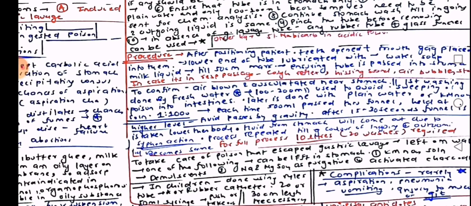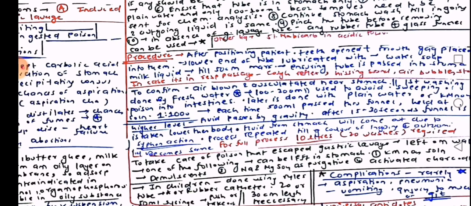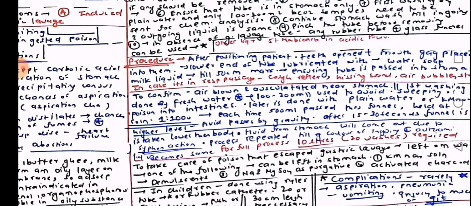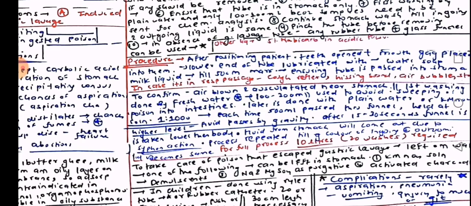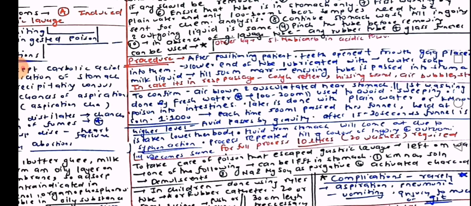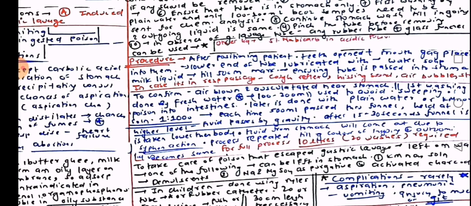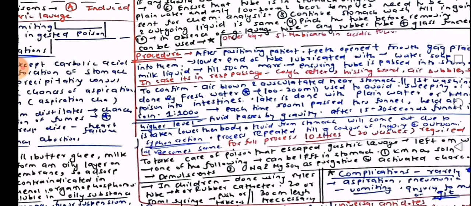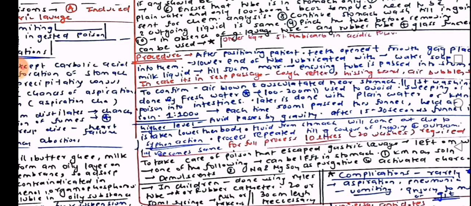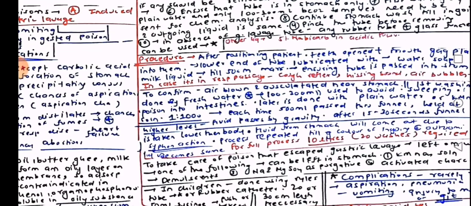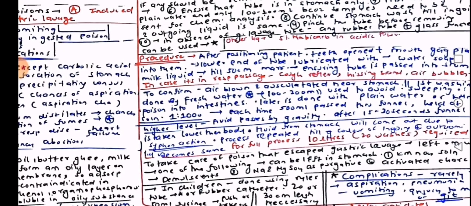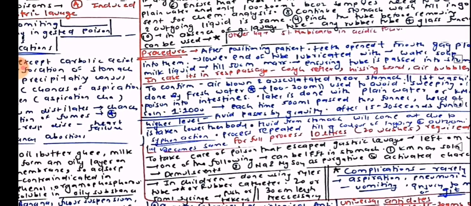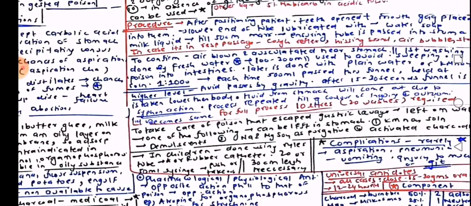The solution is in the ratio 1:1000. Each time 500 ml is passed through the funnel held at a higher level, and the fluid passes in by gravity. After 15 to 30 seconds, the funnel is taken to a level lower than the body. Fluid from the stomach will come down due to the siphon action. The process is repeated till the color of the ingoing and outgoing liquids becomes the same. For the full process, 10 liters and 20 washes are required.